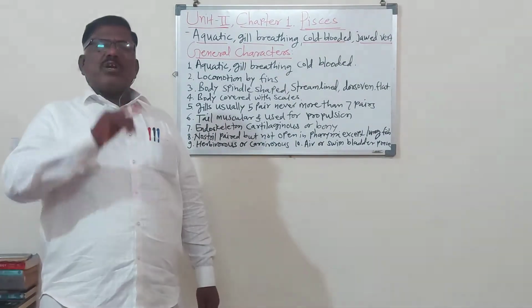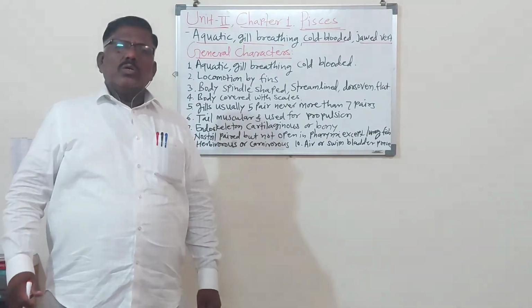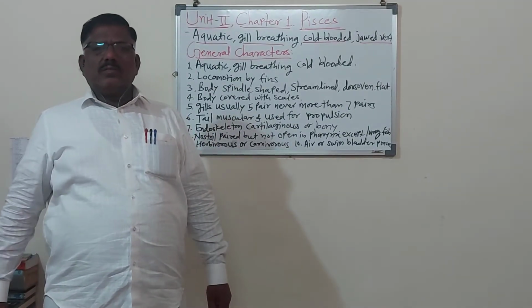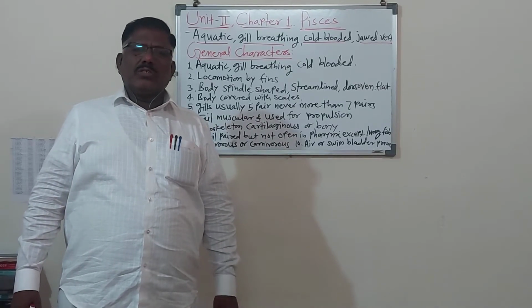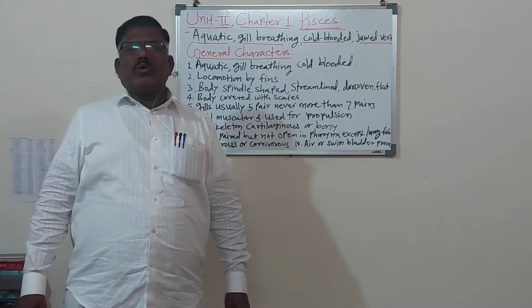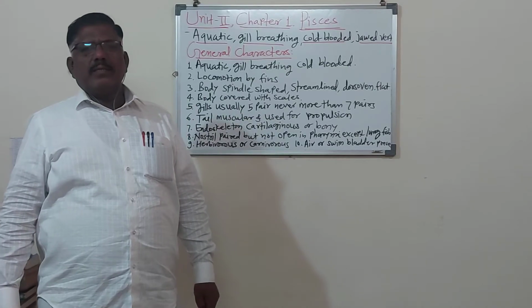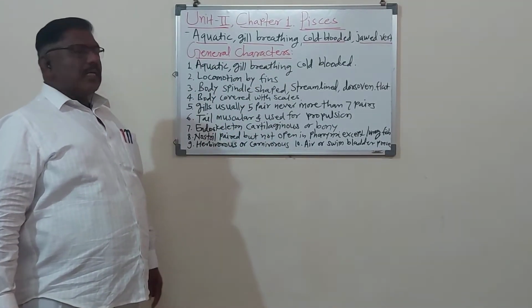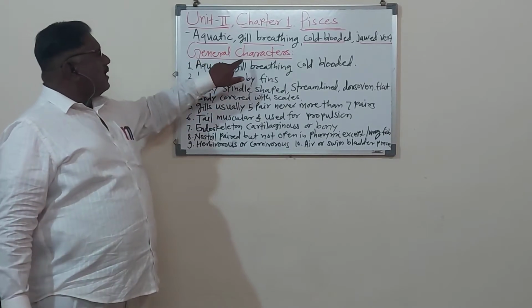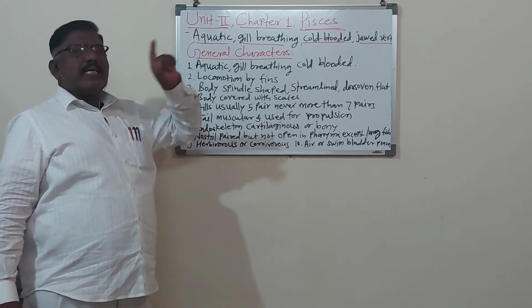So there is a limitation of the time, as well as there is a limitation of the characters. How many characters you have to write? So first we will study the general characters. So in the general characters, you are writing one sentence. The Pisces shows the following general characters.